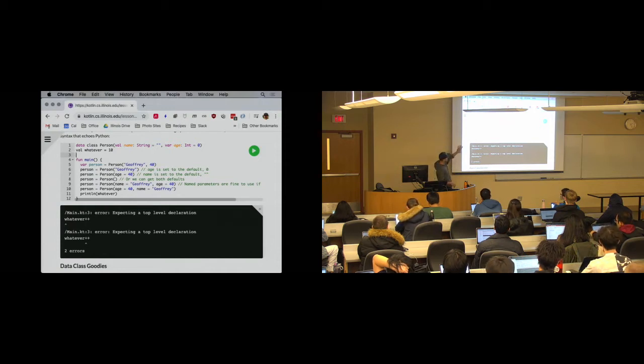These playground examples behave like a Kotlin class, right? I'd like to, at some point, figure out how to get support into our playground for running Kotlin scripts, but we haven't done that yet. One of the reasons why Kotlin scripts are so useful is they get used to do things like configure Gradle and stuff like that. So there's tools now that will take a Kotlin script as a configuration file, right?